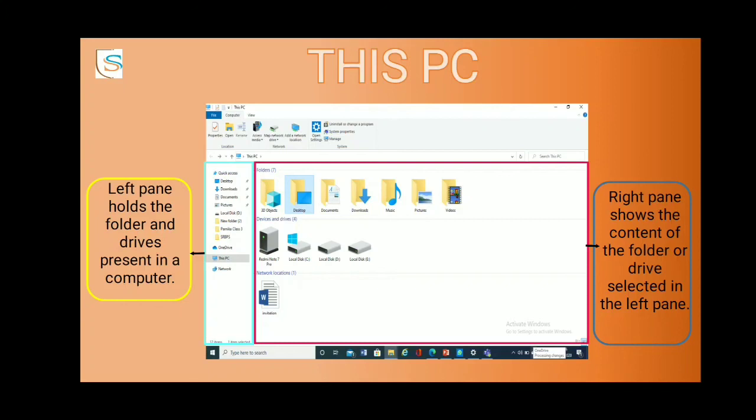In a similar way, if I click on the desktop in the left pane, then it will show me all the files and the folders and the applications which are there on my desktop. So this is the functionality of this PC window.